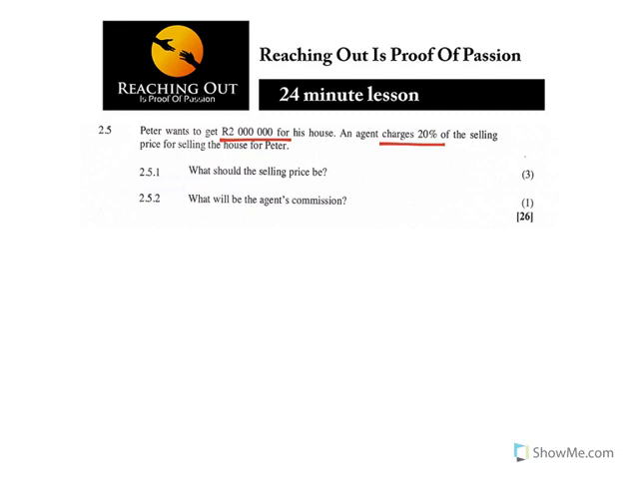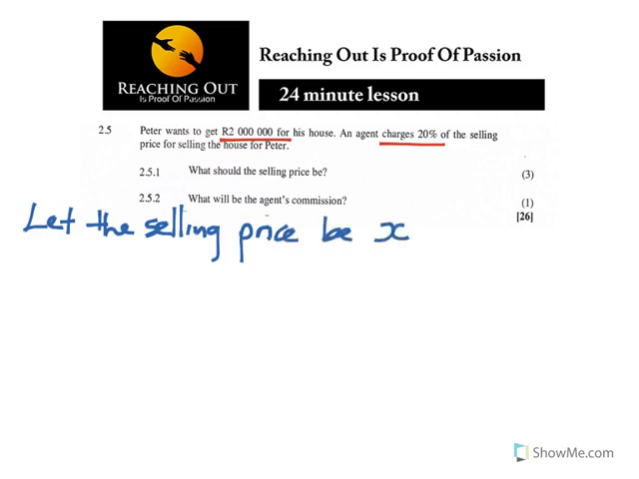Okay, let's establish a few things here. Because that's what we want, let the selling price of the house, obviously in this case, be x. Now if the selling price is x, remember that's what we are looking for in 2.5.1. Why are we saying let the selling price be x? Because we want to establish the first question, which says what should the selling price be? We don't know, so let it be x. Now let's start with the agent commission. What is the agent's commission?